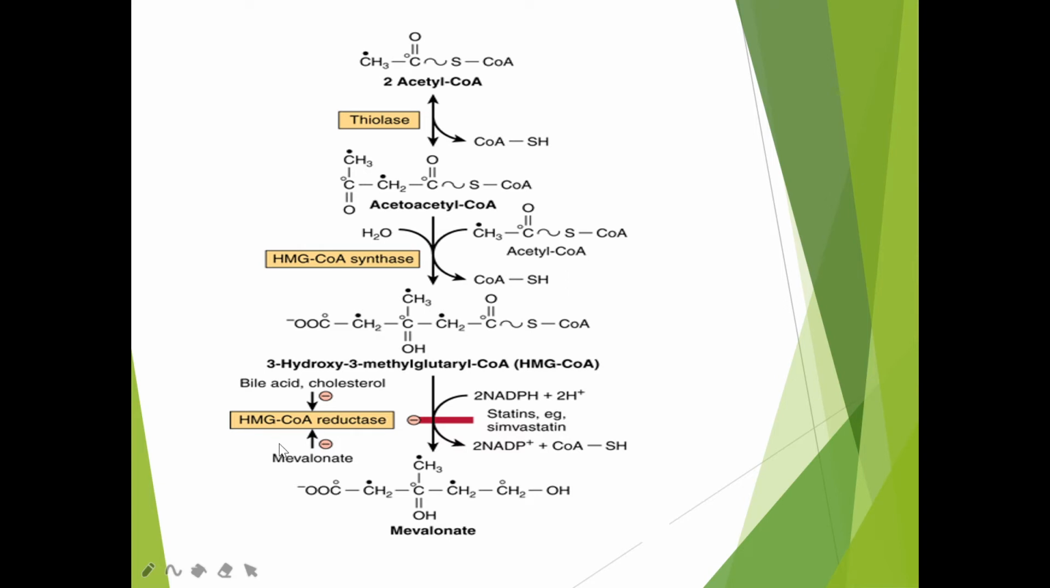If excess mevalonate is formed, it will inhibit the enzyme HMG CoA reductase, as will the products derived from cholesterol. Finally we get the product cholesterol, and from cholesterol we can get bile acids. All these products, through feedback inhibition, can inhibit the enzyme HMG CoA reductase. So it's a rate limiting step in cholesterol biosynthesis.